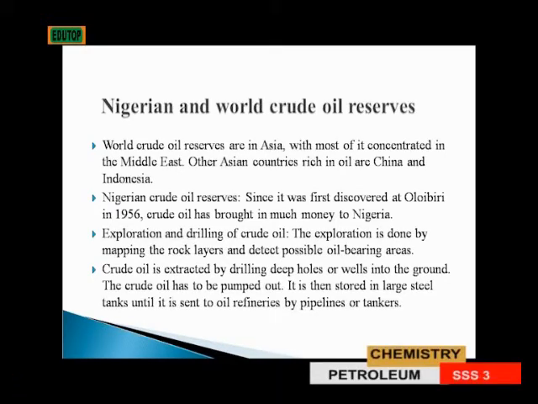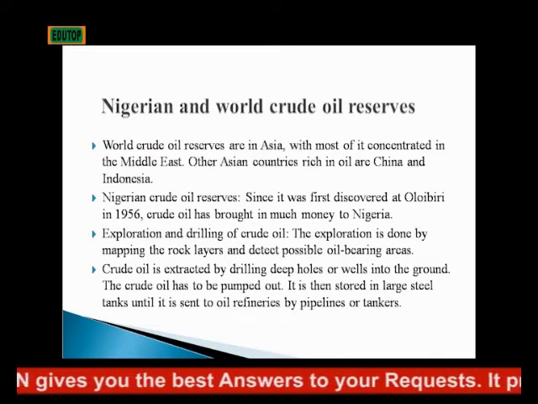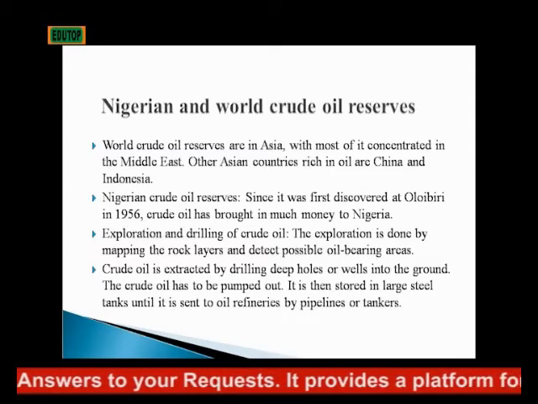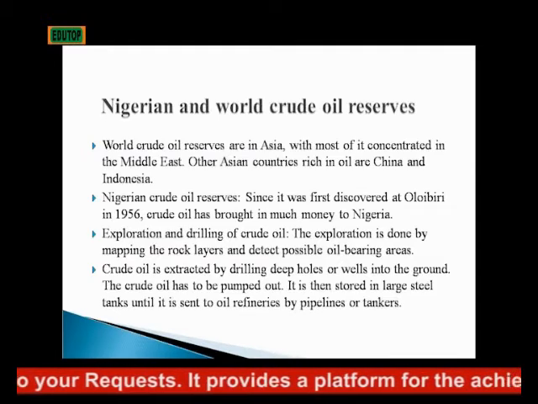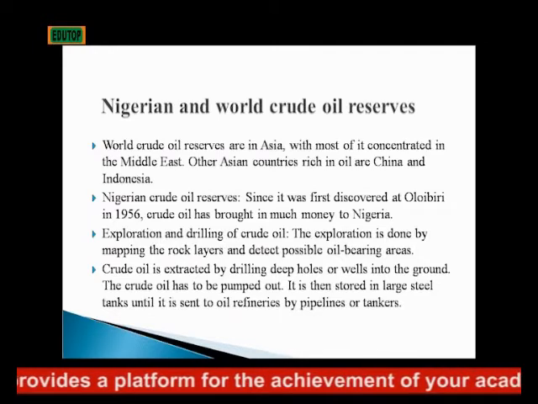Exploration and drilling of crude oil. The exploration is done by mapping the rock layers and detecting possible oil-bearing areas. Crude oil is extracted by drilling deep holes or wells into the ground. The crude oil has to be pumped out. It is then stored in large steel tanks until it is sent to oil refineries by pipelines or tankers.